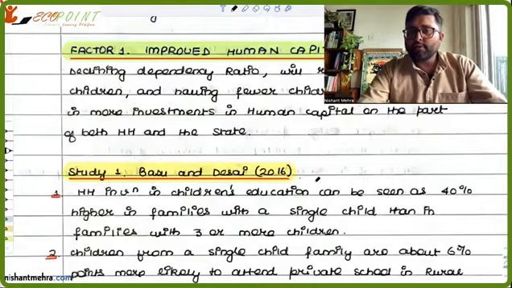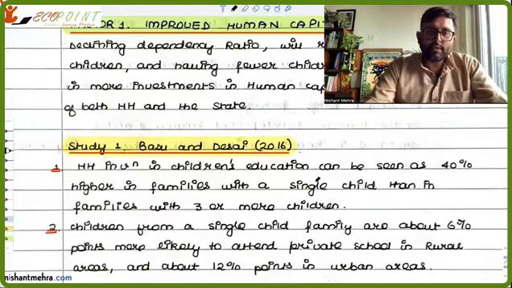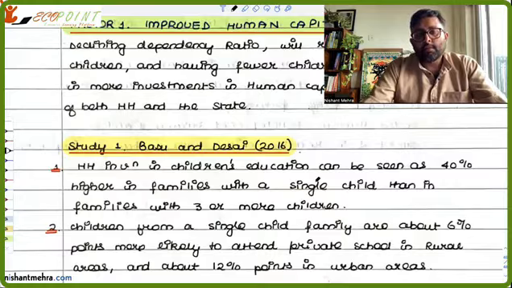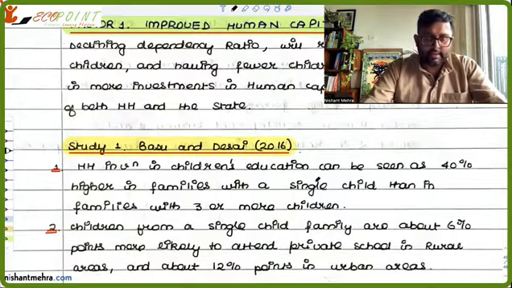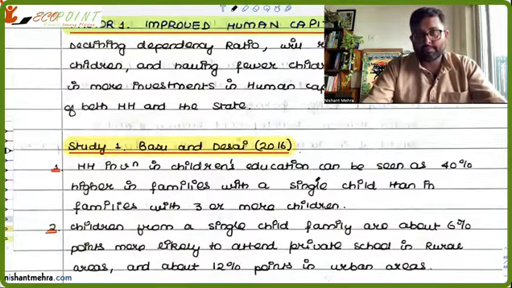Now, there are a few studies which have been done. One of the studies is by Basu and Desai, 2016. They say that those families which have a single child invest 40% more in children's education as compared to those families who have 2 to 3 children.